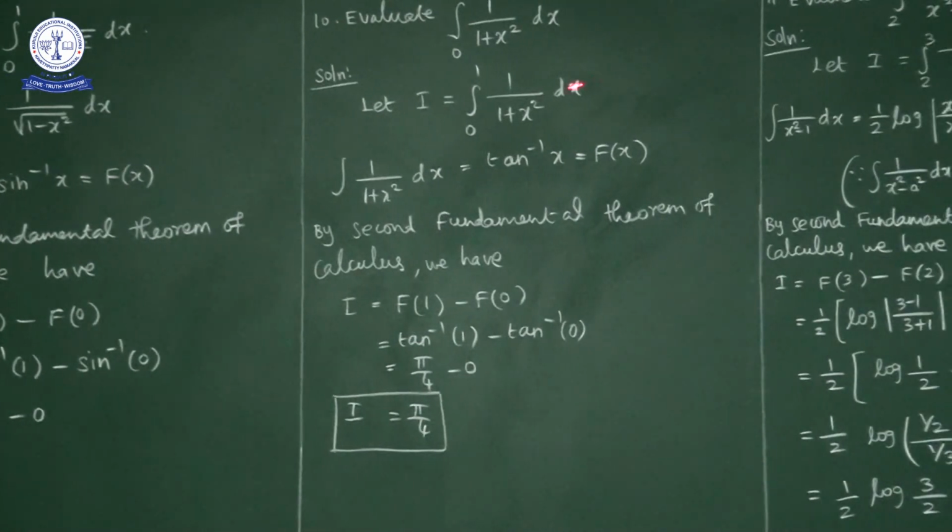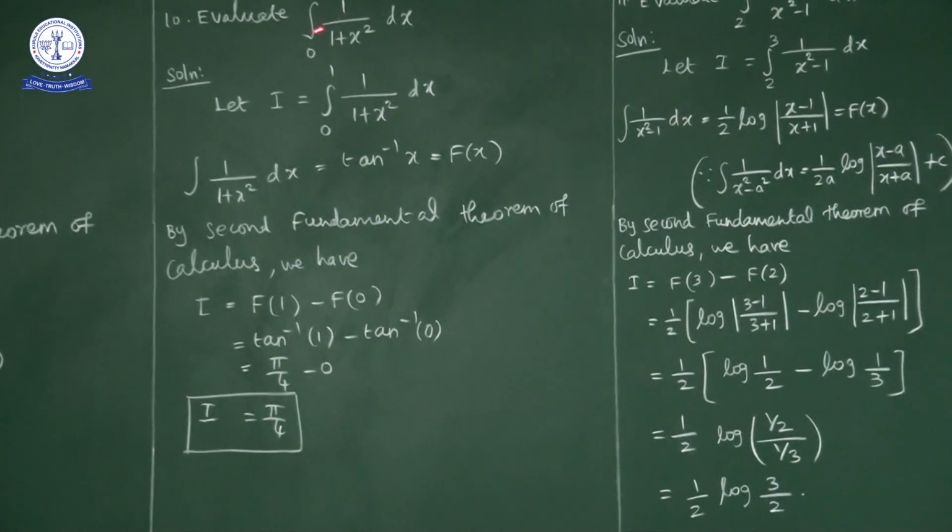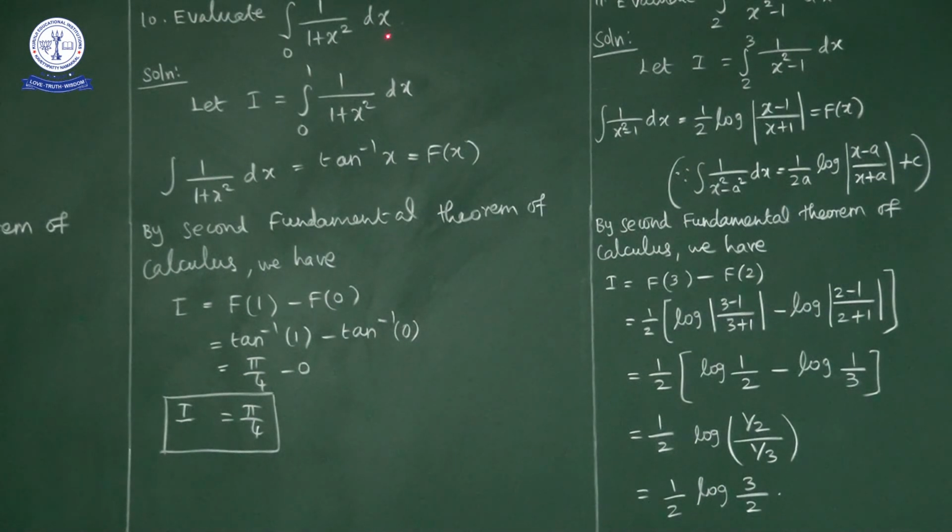Evaluate integral 0 to 1 of 1 upon 1 plus x square dx. Here lower limit is 0, upper limit is 1. So I is equal to integral 0 to 1 of 1 upon 1 plus x square dx. First of all, I will calculate the indefinite integration of 1 upon 1 plus x square, which is tan inverse x. That is capital F of x, tan inverse x. By the second fundamental theorem of integral calculus, what is I?